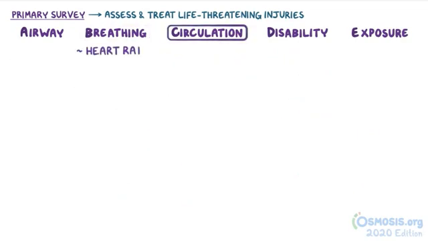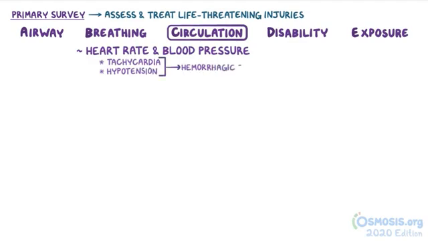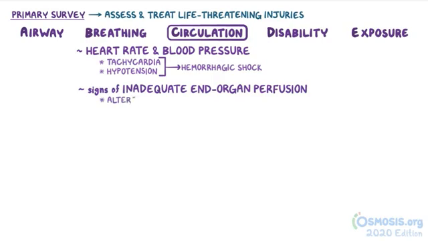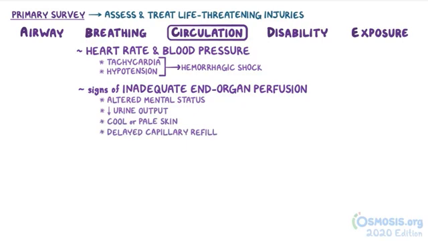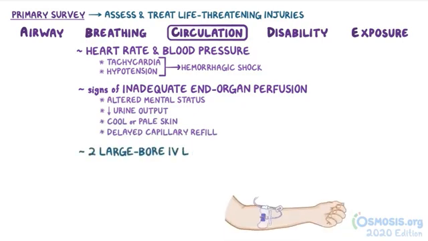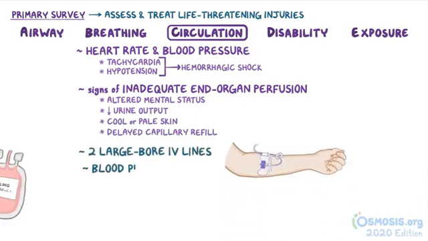Next, look at the heart rate and blood pressure, as tachycardia or hypotension may indicate hemorrhagic shock. Assess for signs of inadequate end-organ perfusion, such as altered mental status, decreased urine output, cool or pale skin, and delayed capillary refill. Also, insert 2 large-bore intravenous lines and prepare for the need for blood products.